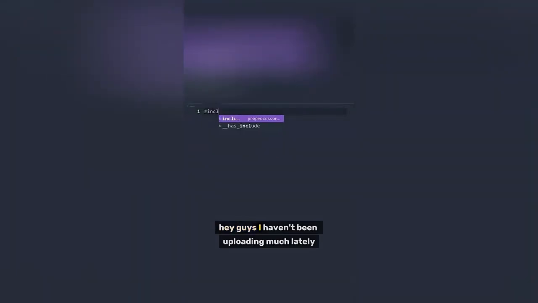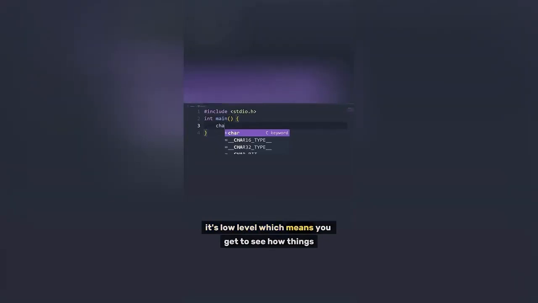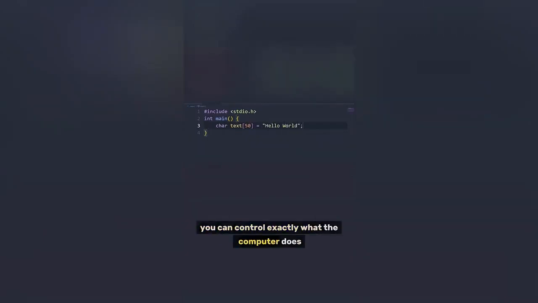Hey guys, I haven't been uploading much lately because I've been really busy learning some Linux stuff and just exploring basic C programming. Honestly, I'm really enjoying C right now. It's low level, which means you get to see how things really work under the hood, and that's kind of amazing. I also like how it's really precise. You can control exactly what the computer does.